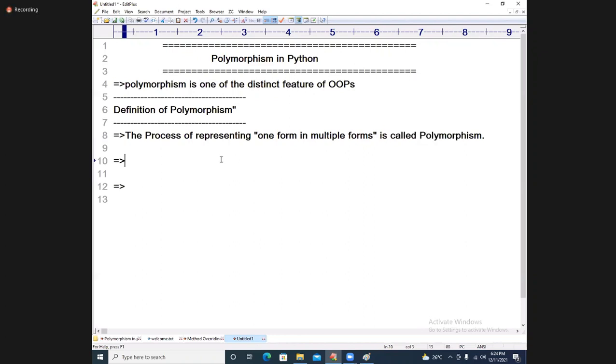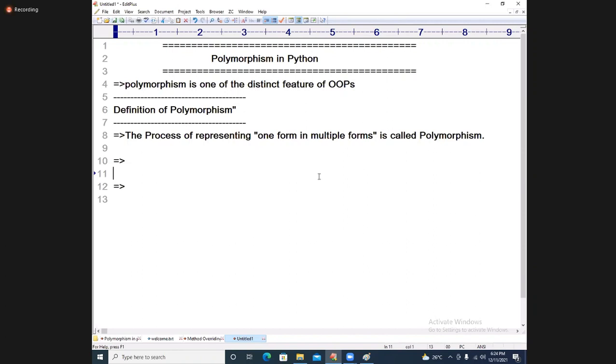Polymorphism. What is meant by this one form? What is meant by multiple forms? Look at that, all of you. One form in multiple forms. What is one form? What is multiple forms? I am going to give you the clarity.